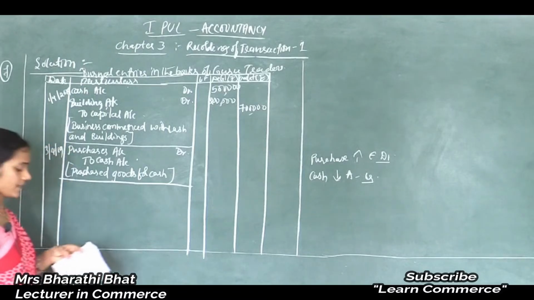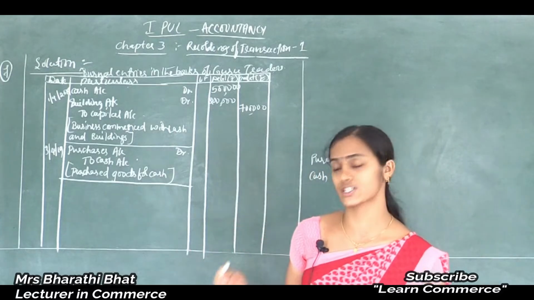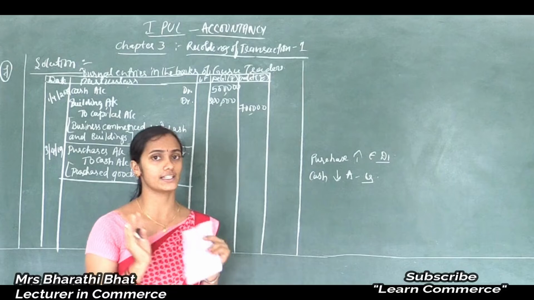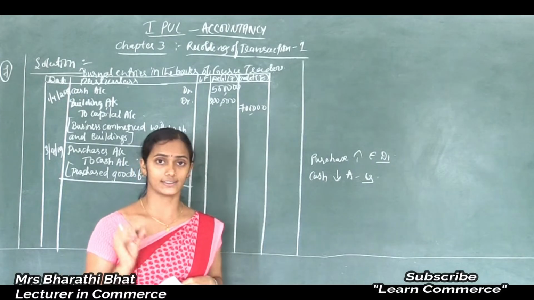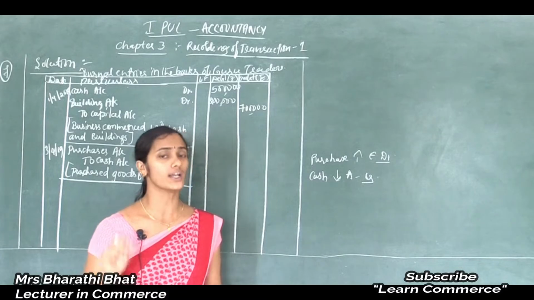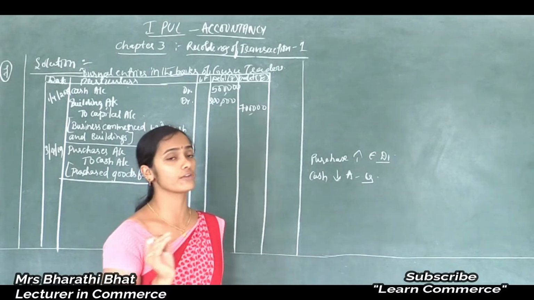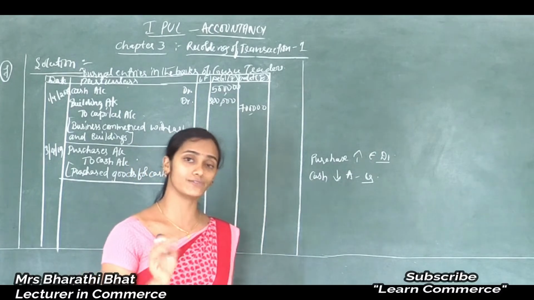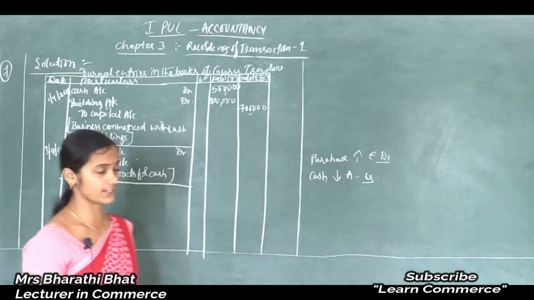3/4/19. Next one, purchased furniture from Anu Steels. Here they specifically mention the name of the seller. Then this transaction is considered as what? A credit transaction. Correct, right? If a person's name or an organization's name comes in the transaction, then we should assume that the transaction relates to a credit transaction.